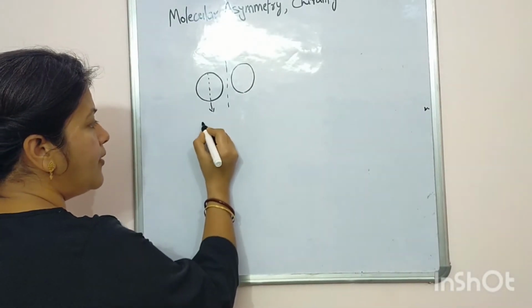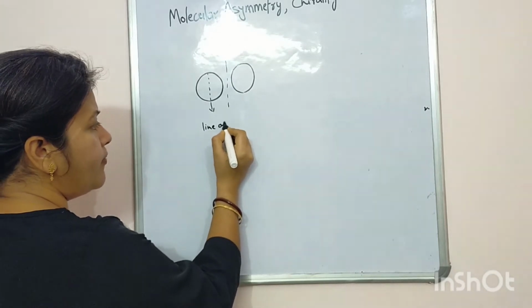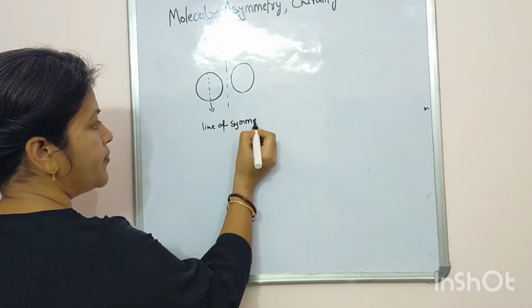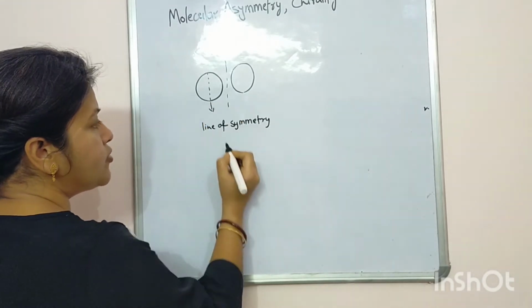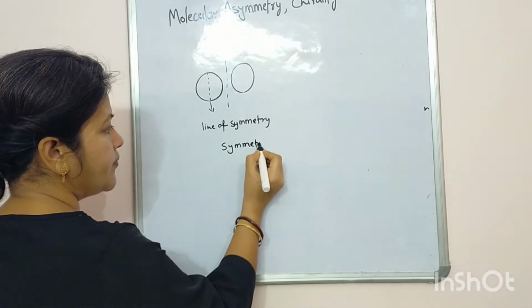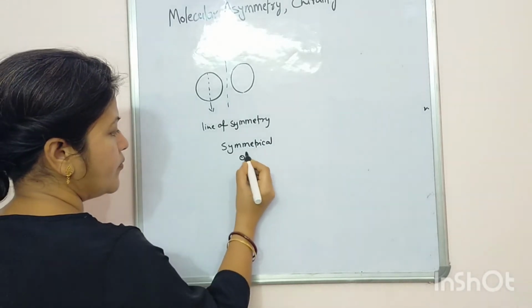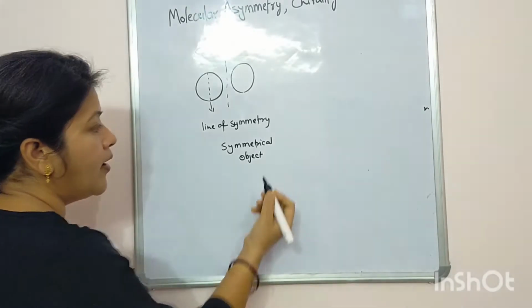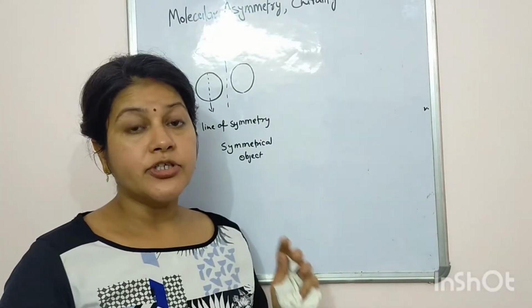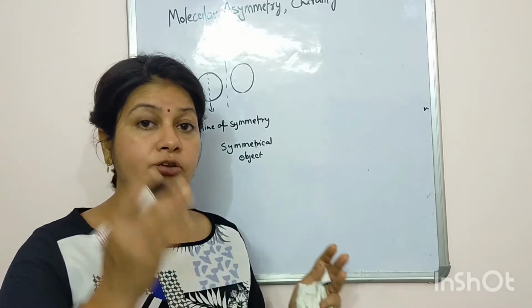This is called the line of symmetry, and this object is called a symmetrical object. Now we come to the asymmetrical object, which cannot be divided into two equal halves.